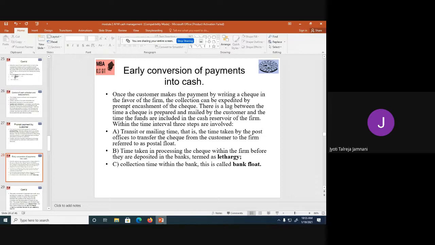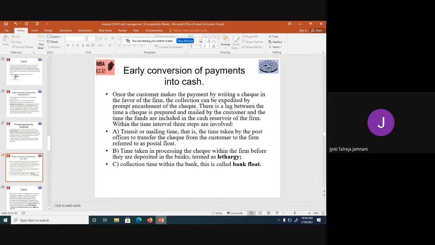Then comes the time taken in processing the check. Once the check comes, the accountant may not immediately process it and deposit it into the bank. The check may lie on his desk for a day or two, where he makes the entries, records, puts the proper things in the journal and ledger accounts, and then sends the check to the bank. Now, these 1 or 2 days are called lethargy, because the accountant was not proactive. He took his own time and processed the check at his own pace.